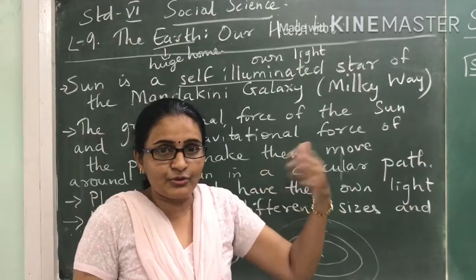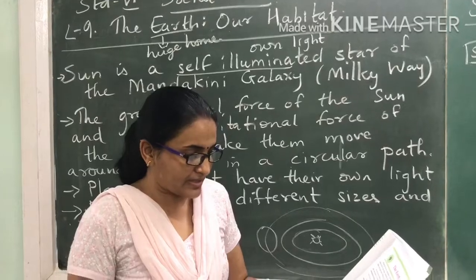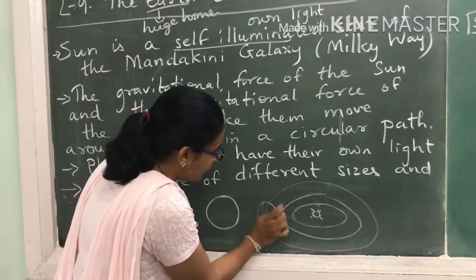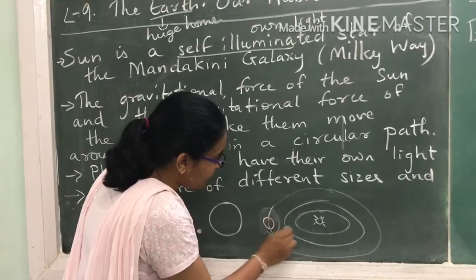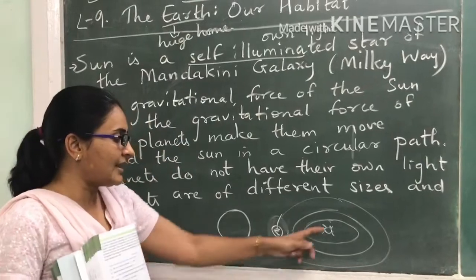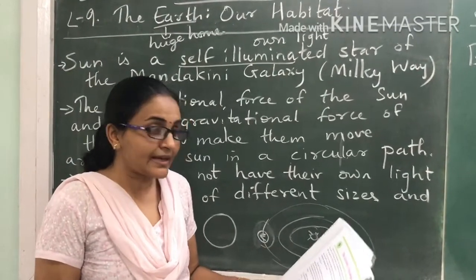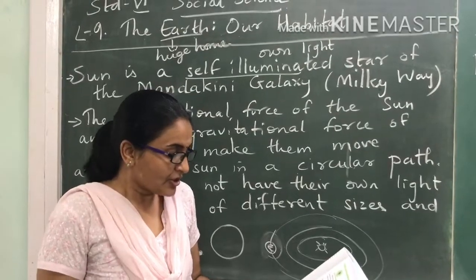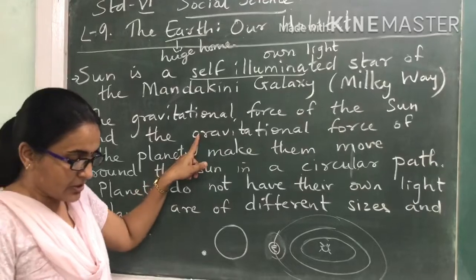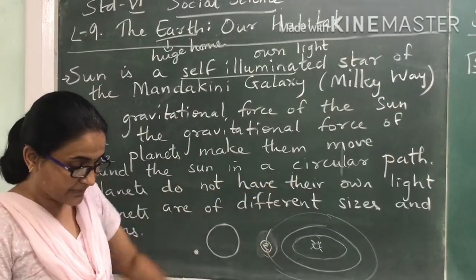Does the sun get light from anywhere else? No. It is surrounded by many small and big stars. Earth is one such ball. Okay, so we know that the Earth is the 3rd planet. Mercury, Venus, and then the Earth over here. The 3rd planet from the sun is the Earth. All these are recognized as planets. Due to the gravitational force of the sun and the gravitational force of the planets, all these planets rotate around the sun in a circular path.